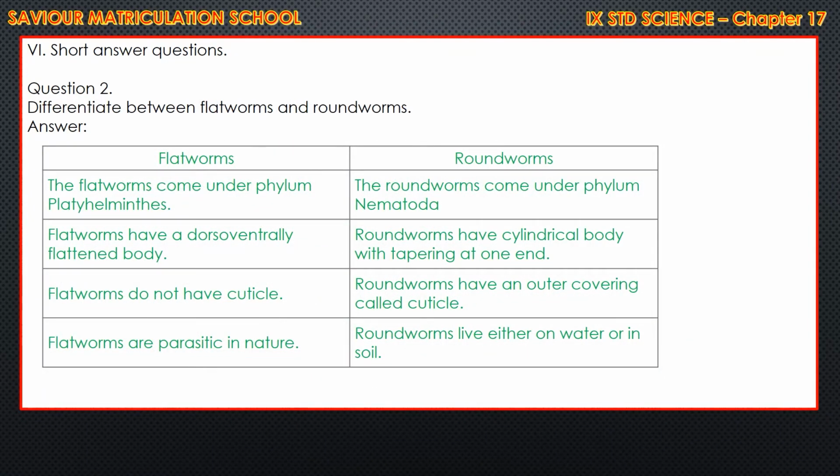Differentiate between flatworms and roundworms. Flatworms come under phylum Platyhelminthes. The roundworms come under phylum Nematoda. Flatworms have a dorso-ventrally flattened body. Roundworms have a cylindrical body with tapering at one end. Flatworms do not have cuticle. Roundworms have an outer covering called cuticle. Flatworms are parasitic in nature. The roundworms live either in water or on soil.